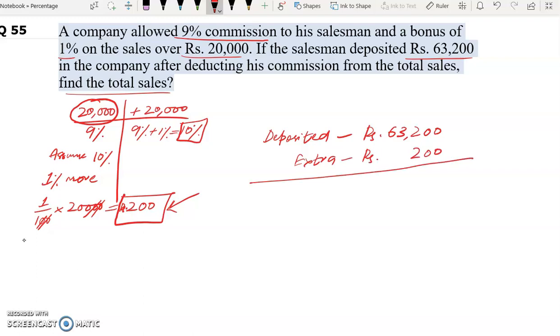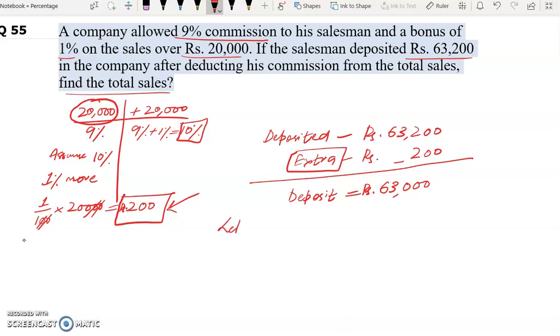So this extra amount is lost to the company because the company has to pay more commission. So actual deposit now will be how much? Actual deposit will be 63,200 minus 200, which will give us 63,000. Now this is the actual deposit, as we have assumed that he has got 1% more commission.